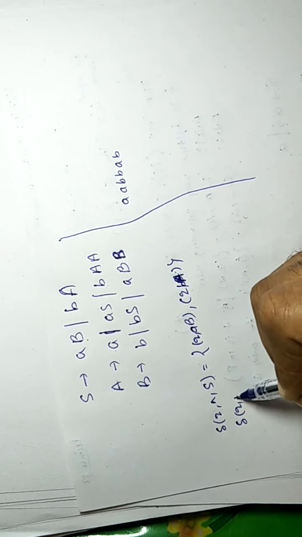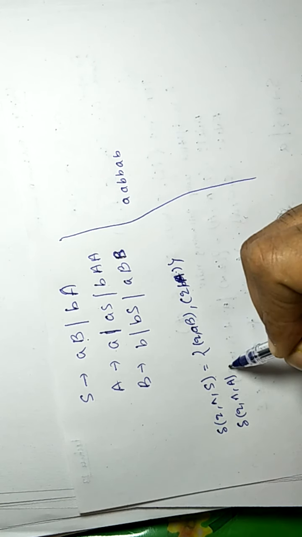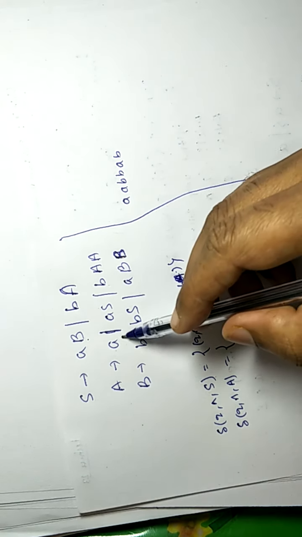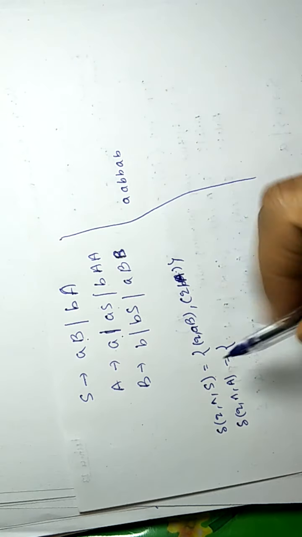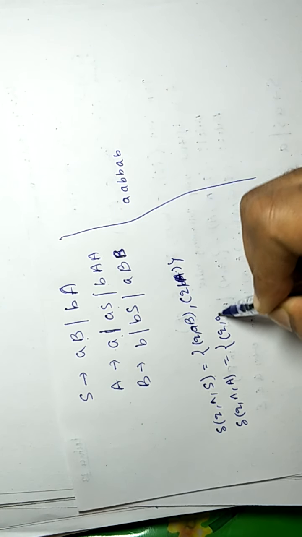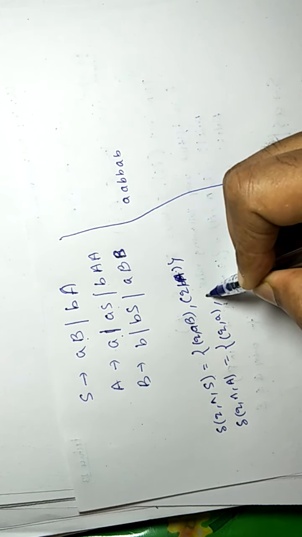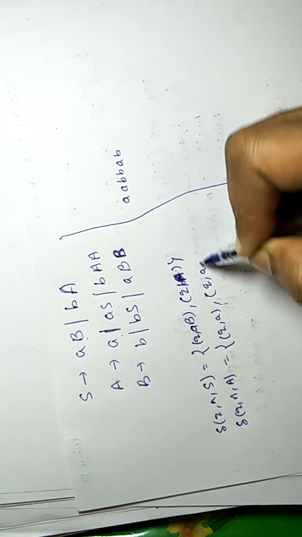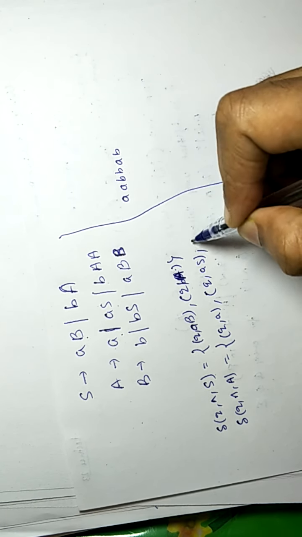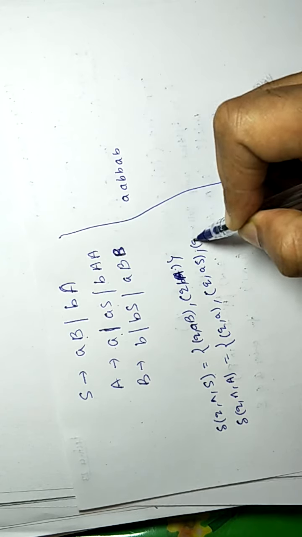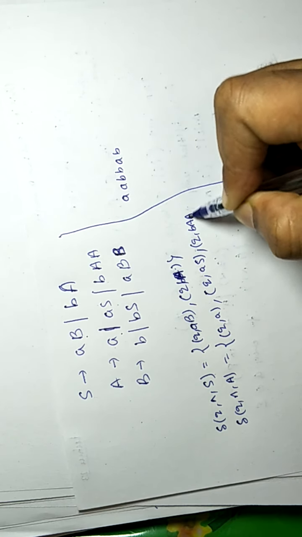Second, we are going to write for A. A will be replaced by small a, or AS, or BAA.